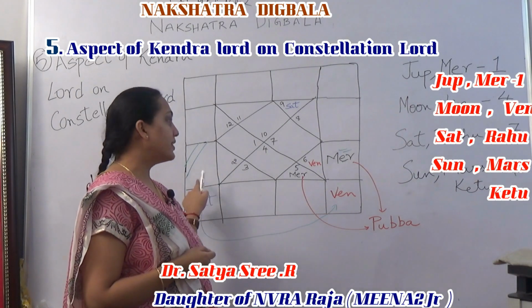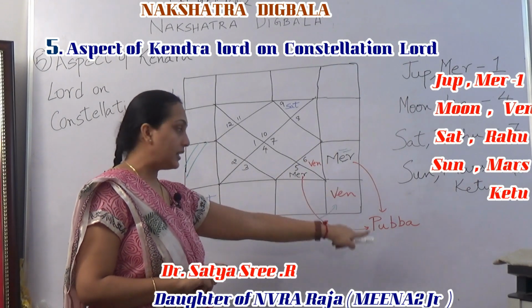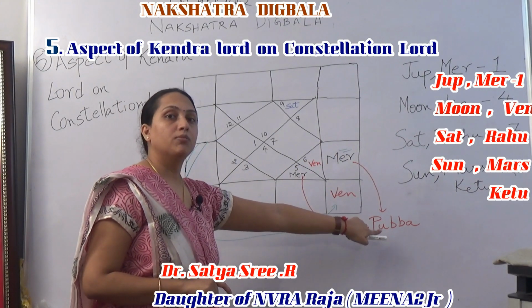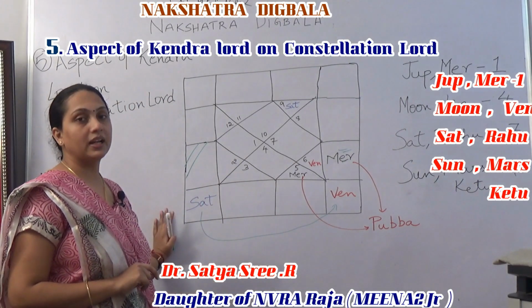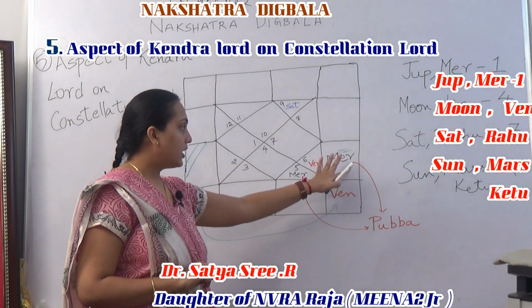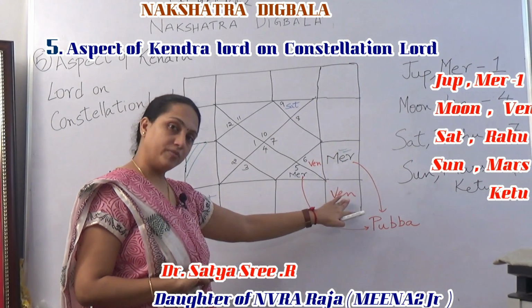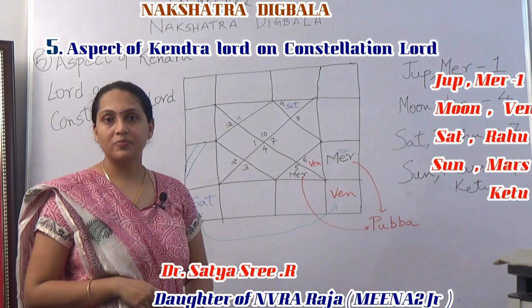Mercury is not sitting in the Lagna here. Mercury is sitting in Leo, in Pubba Nakshatra, whose star lord is Venus. The Lagna Lord for Makar Lagna is Saturn, and Saturn is aspecting the constellation Lord of Mercury. So Mercury gains Digbala.